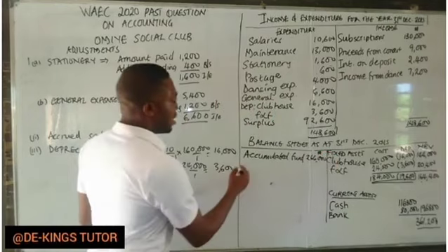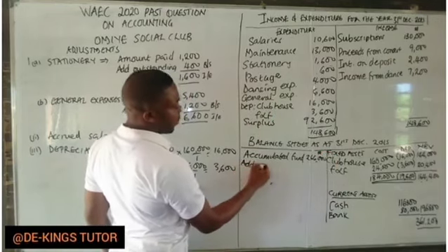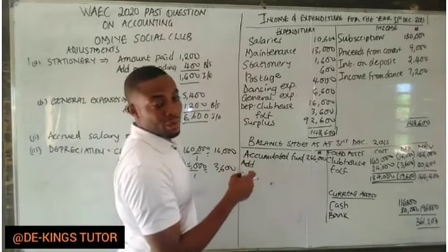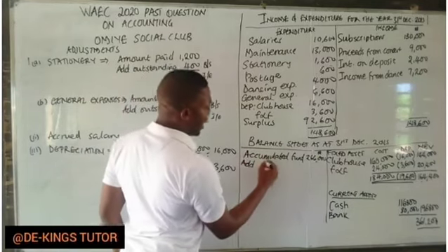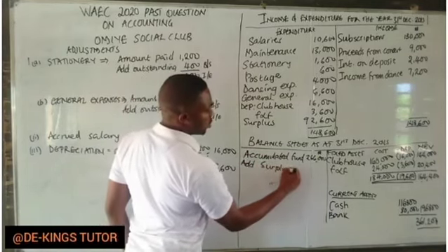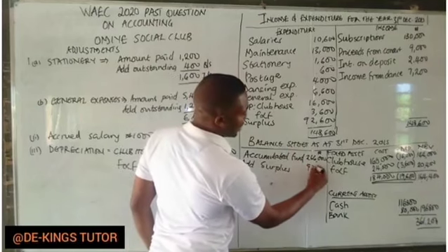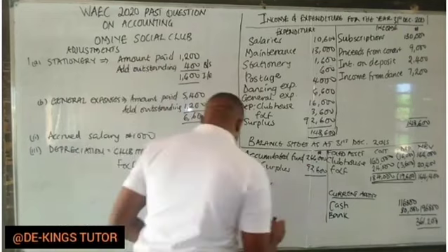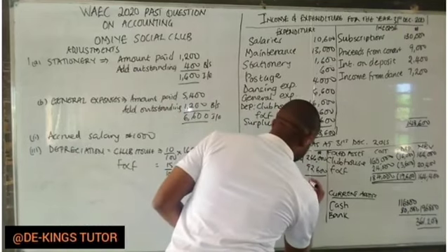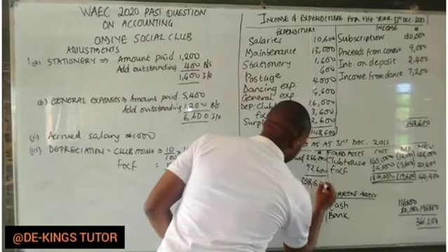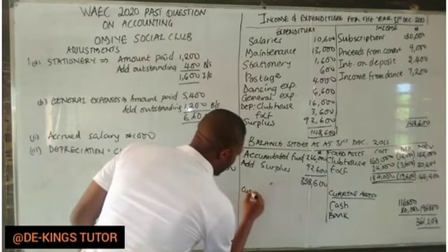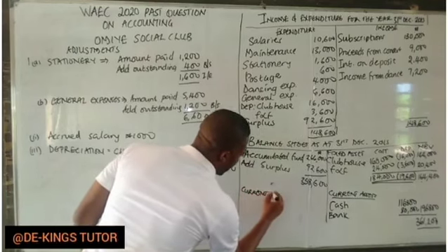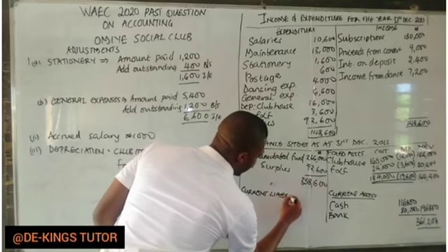The next one, if it was for profit, we'd say add net profit, but for this one, add surplus, which is 92,600. Adding it together, you have 358,600. There is no drawings, so we go to current liabilities.